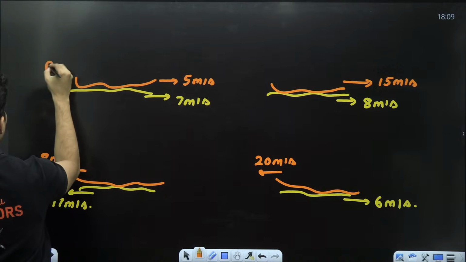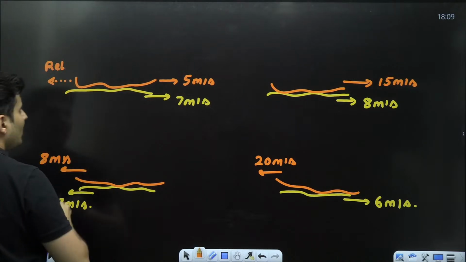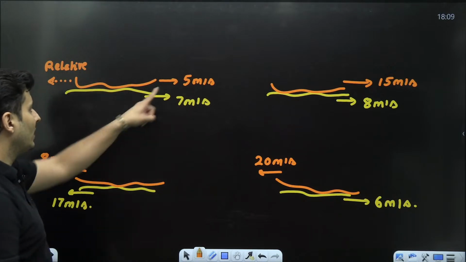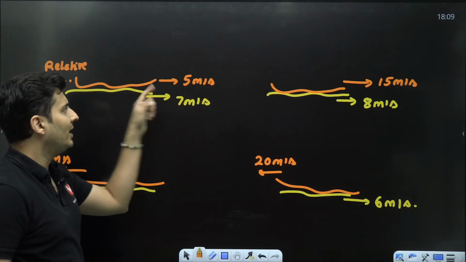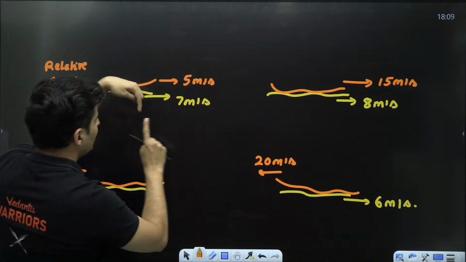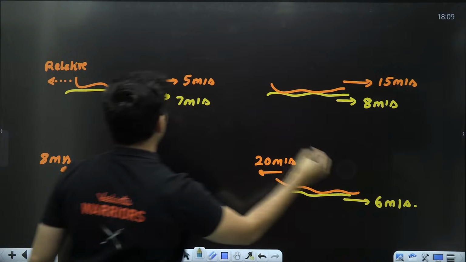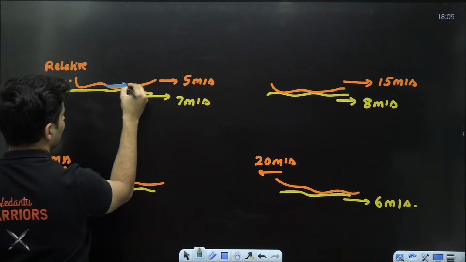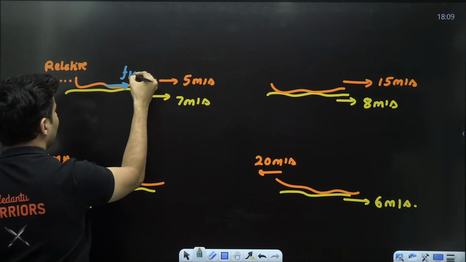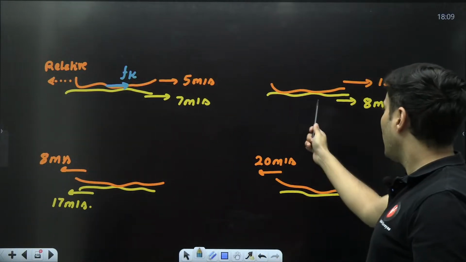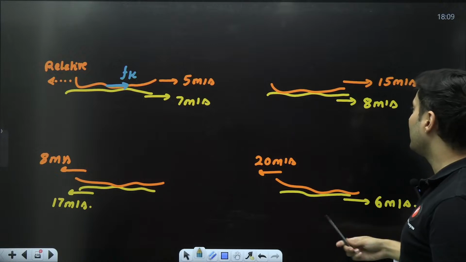This is the relative motion direction of the orange surface. Do you guys agree? Because yellow is moving fast as compared to the orange. So the orange is moving behind relative to the yellow one, which means the friction on the orange, the one on the top, should act in this direction. Does that make sense? Apply the same logic over here, you will get the answer.